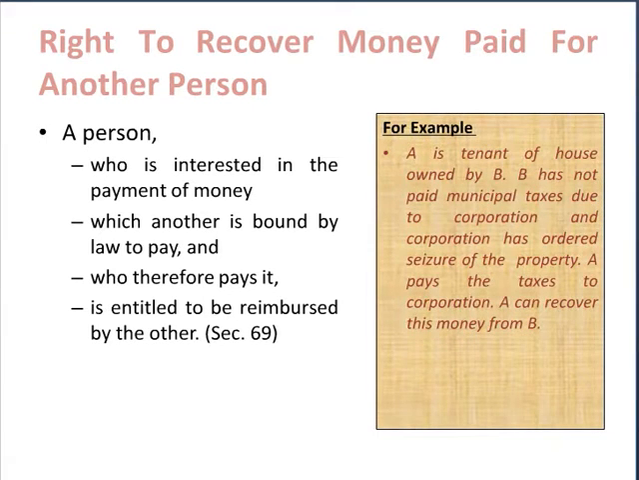A very simple example may be Mr. A is tenant of a house owned by Mr. B. B has not paid municipal taxes due to the municipal corporation, and that's why the corporation has ordered seizure of that property. Now Mr. A, being a tenant, is interested in the fact that Mr. B pays the municipal taxes. Now Mr. A pays the taxes to the corporation. He can recover this money from Mr. B.